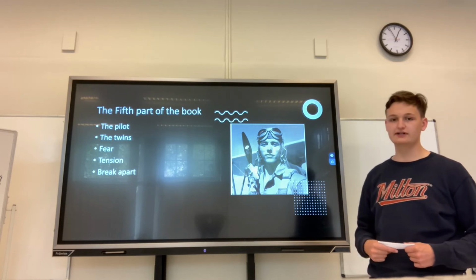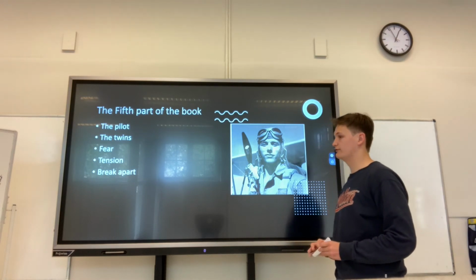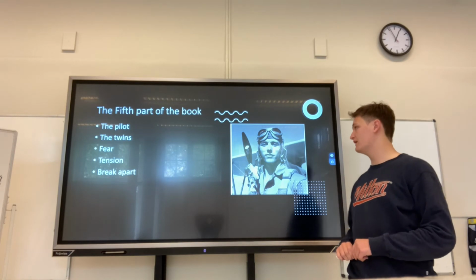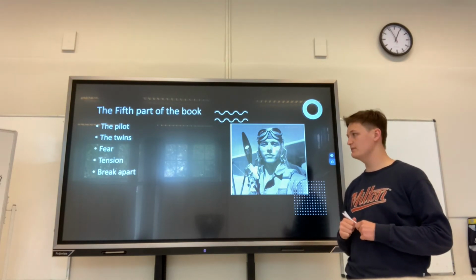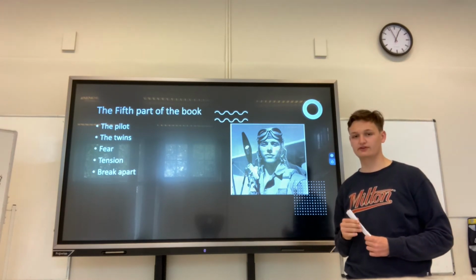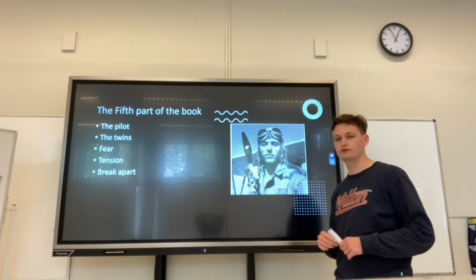This creates a lot of fear, and Jack and Ralph decide to go out on some kind of scouting expedition, and they go up a mountain and see the parachute of the pilot, which they then think is a big giant ape, which creates even more fear, and eventually this leads to a break apart in the group, with one part of the group following Ralph and the other one following Jack.